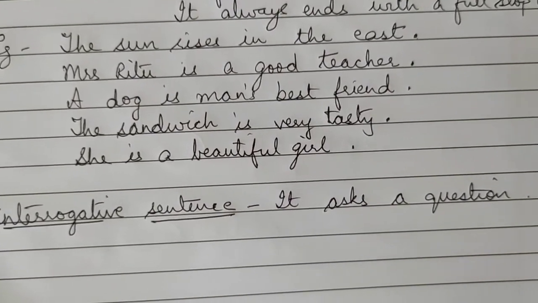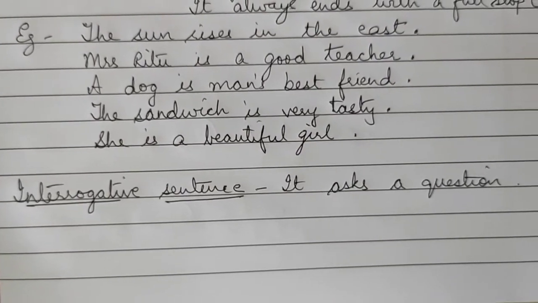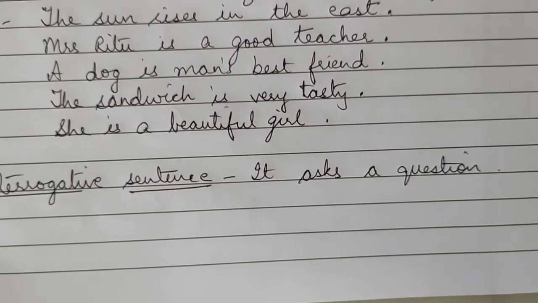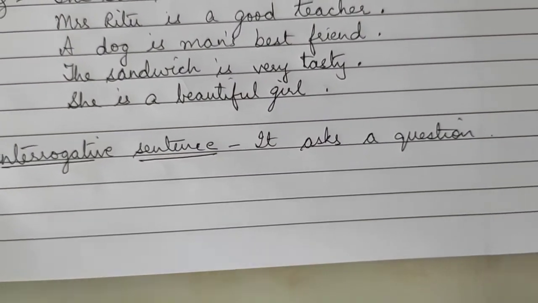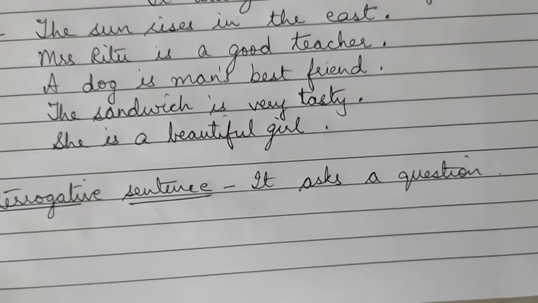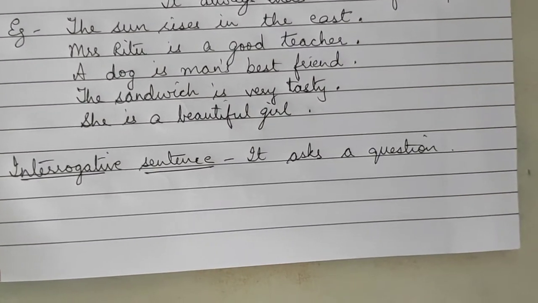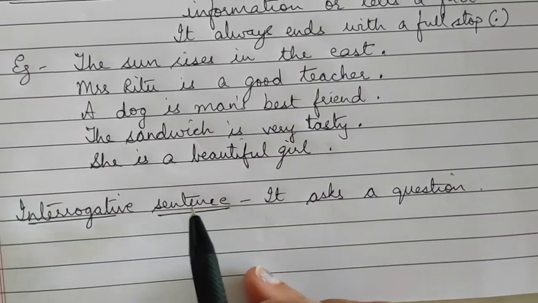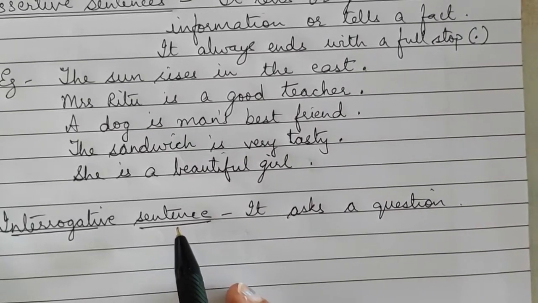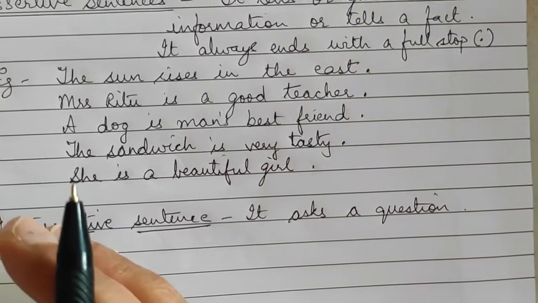Like in the beginning I told you, in your everyday life you use many different kinds of sentences. Sometimes you ask questions of your parents. Mama, where were you? Where have you gone? Where is Papa? Where is my grandmother? So you ask these kinds of questions. When you ask a question, that sentence is called an interrogative sentence, a sentence in which a question is asked about something or someone.